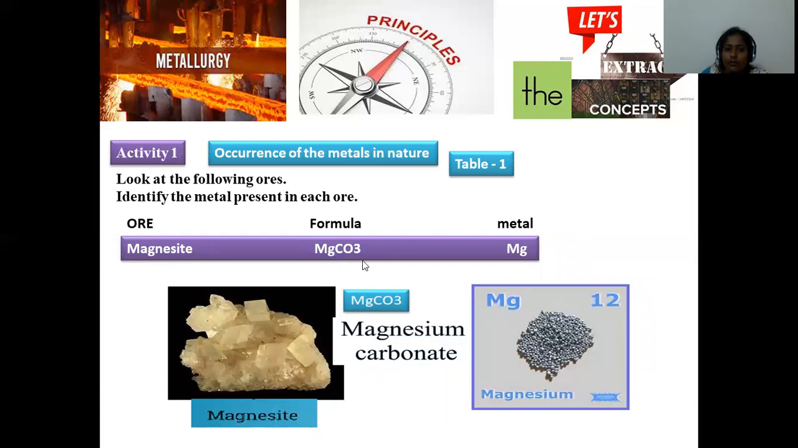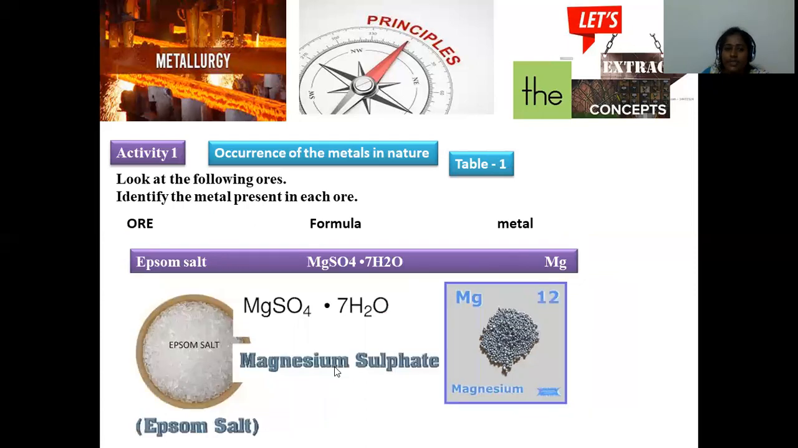Magnesium carbonate is the major composition of magnesite, where profitable extraction of magnesium is possible from this ore, right? Here the chemical name of the compound is magnesium carbonate, and the chemical formula will be MgCO3, from which we can conveniently extract magnesium metal.